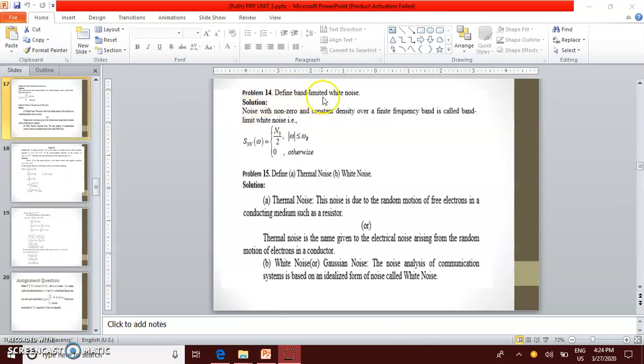Define band limited white noise. This formula is a very important formula. Noise with a non-zero and constant density over a finite frequency band is called band limited white noise. That is, Sxx(omega) is equal to N naught by 2 for mod omega less than or equal to omega b. N naught by 2 is the white noise. Formula for the white noise: capital N naught divided by 2.